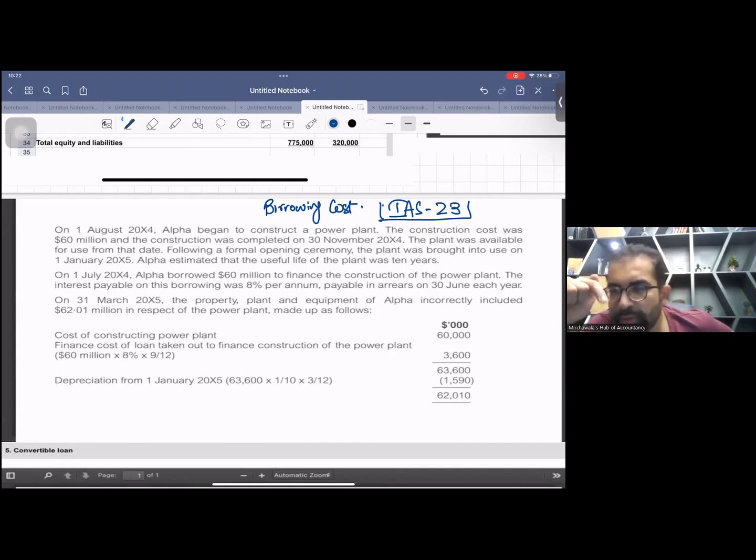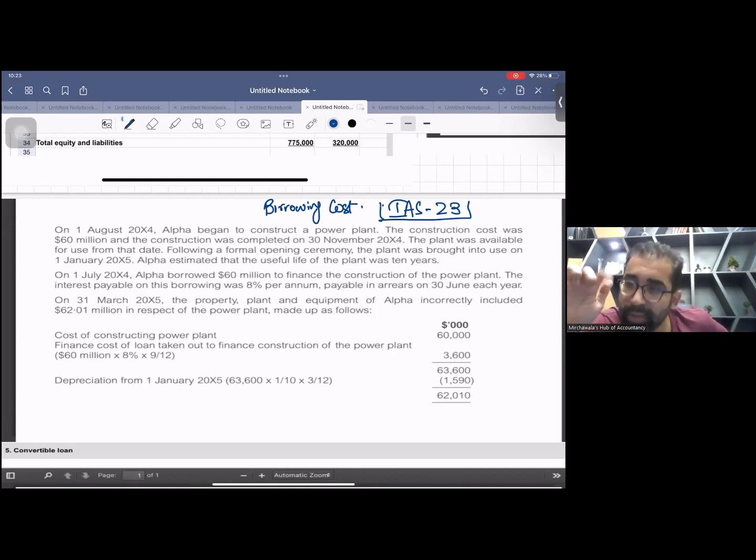So from the start of the contract to the end of the contract, all the other interest will go in the P&L. I repeat, the day you start construction, you start capitalizing the borrowing cost, that means interest. And the day this project is completed, you stop capitalizing interest. After that and before that, everything will go in the P&L.